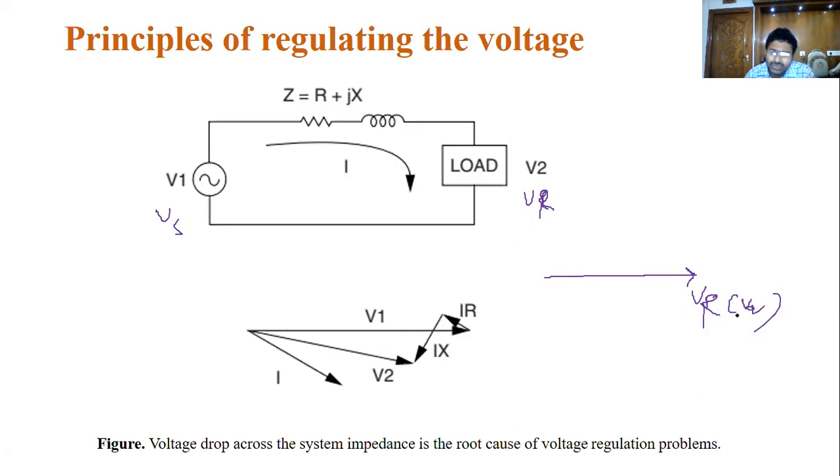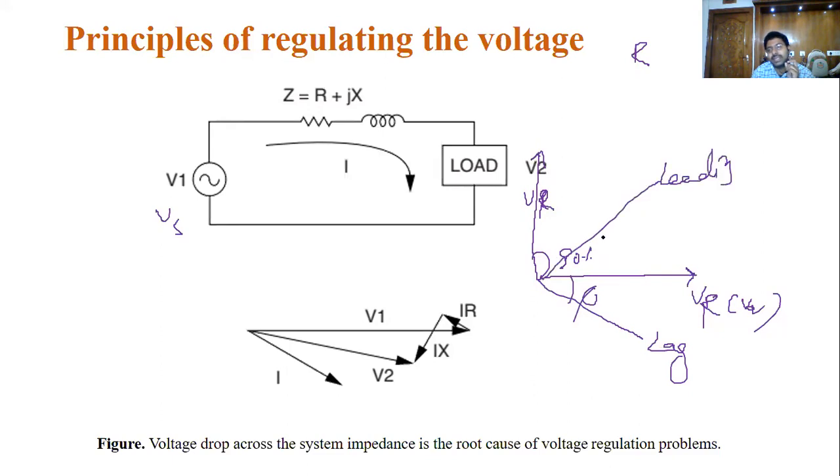You know that by drawing the phasor diagrams, different types of assumptions are there. When you take the resistive load, it is 90 degrees. If it is an inductive load, it is lagging by some angle phi. If it is a capacitive load, it is leading by some angle phi. This is the inductive load.